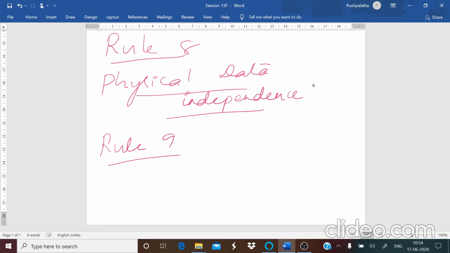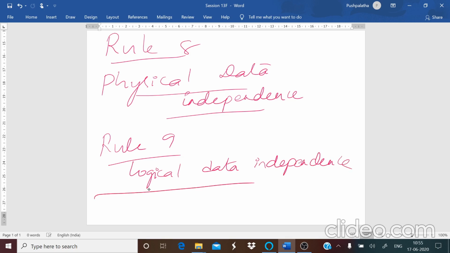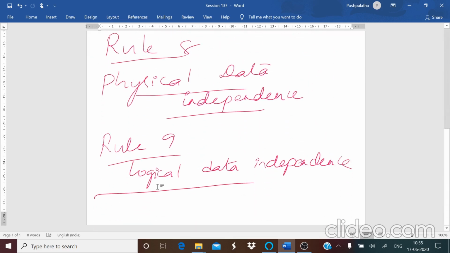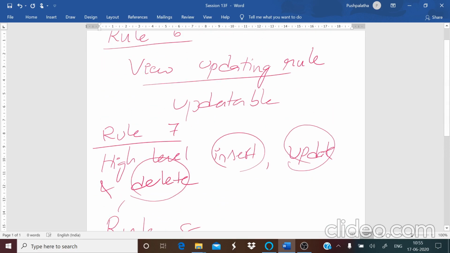Then the next rule, that is your rule number 9, logical data independence. Now what do you mean by this logical data independence? Logical data independence means whatever the data logically, the records that you give, you should be able to make changes.